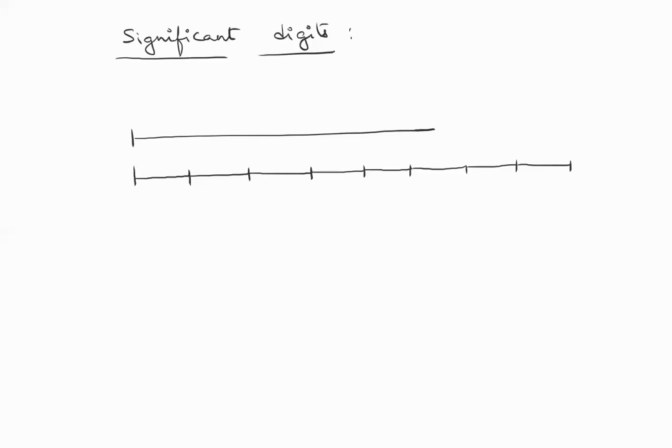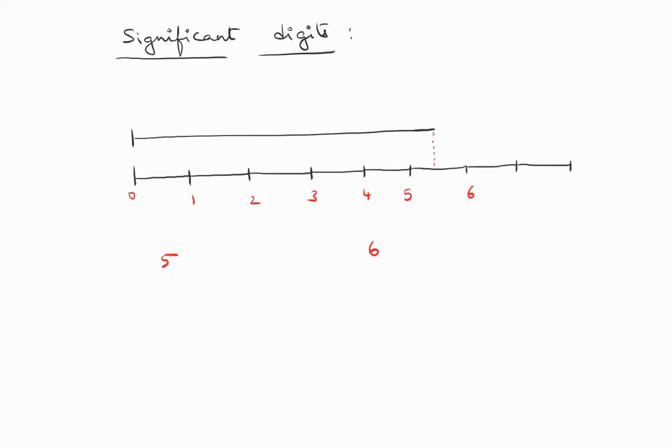So when you give me the measurement of this line, 0, 1, 2, 3, 4, 5, 6. When you give me the measurement of this line, you can give it to me as 5 or you can give it to me as 6. Both are correct. Both these measurements are correct. You can give it to me as 5 or 6.